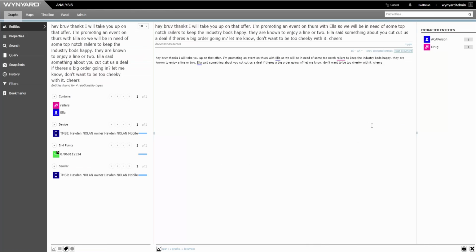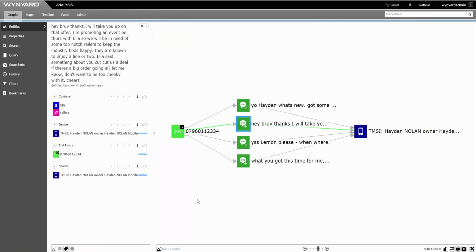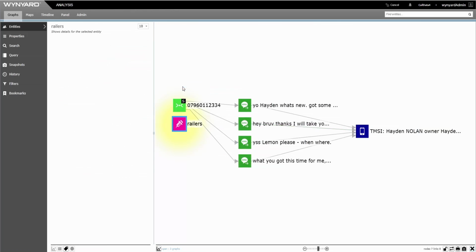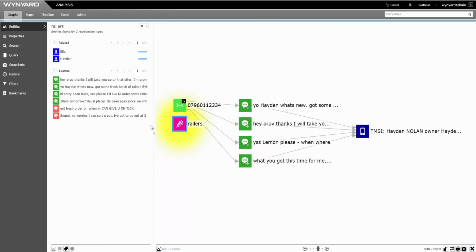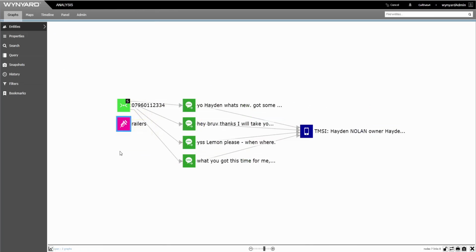Extracted entities behave just like the other elements of the graph, so we can incorporate them into our network analysis. Let's take the railers entity onto the graph. An interesting line of inquiry might be to examine all the content referring to railers in communications linked to the newly identified number of interest.